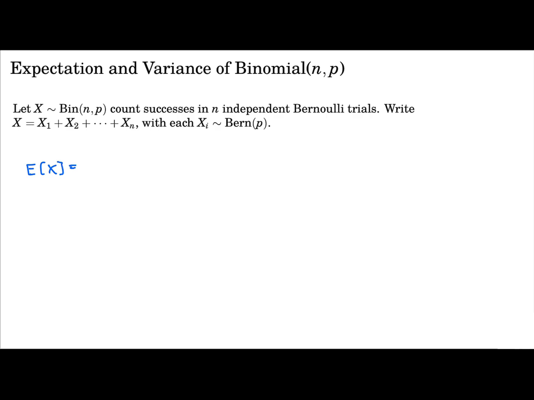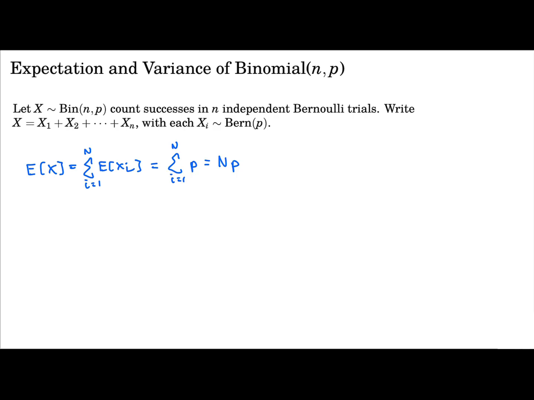We already saw that the expectation of a sum is the sum of the expectations. So this is the sum from i equal to 1 to n of the expectation of each Xi. We saw that the expectation of a Bernoulli with parameter p is just p, so this is the summation of p, and summing p n times gives n times p. So the expected value of the binomial is n times p.